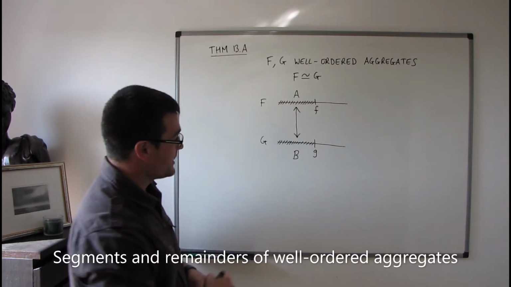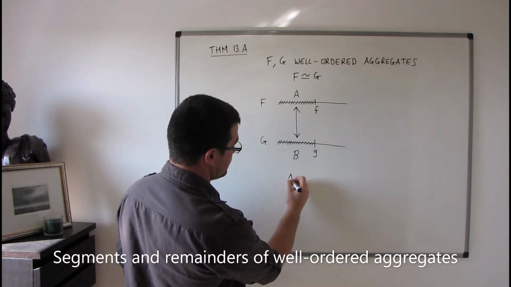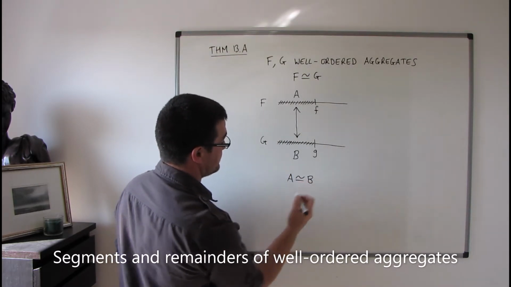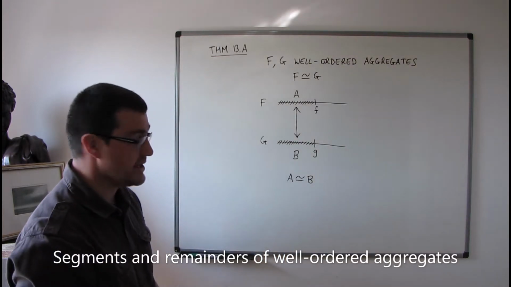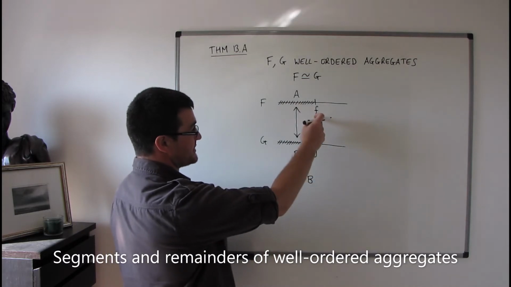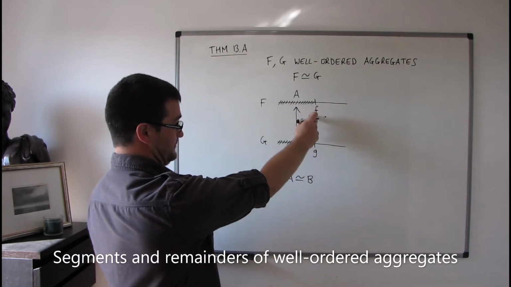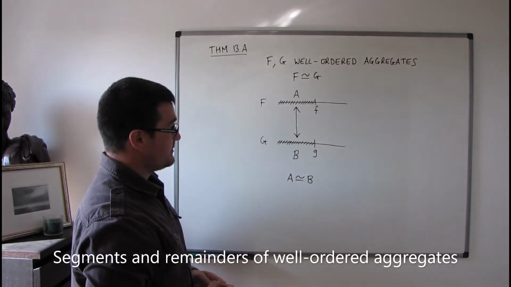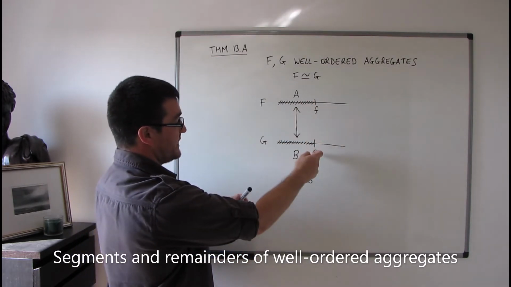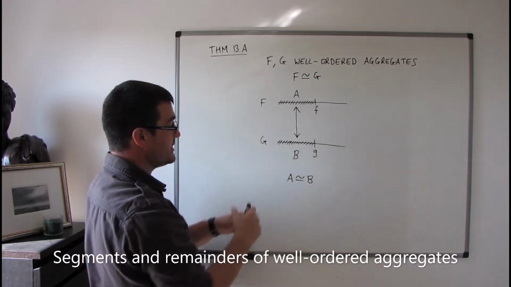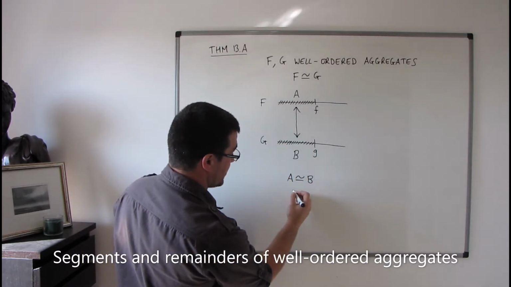Not only that, the segment A of f is similar to the segment B of g, and moreover, the element f that determines the segment A and the element g that determines the segment B in g, these will correspond